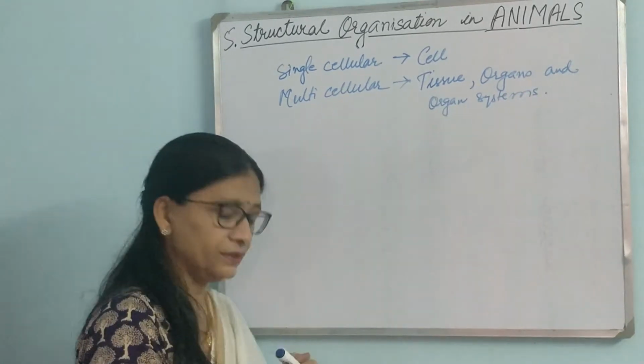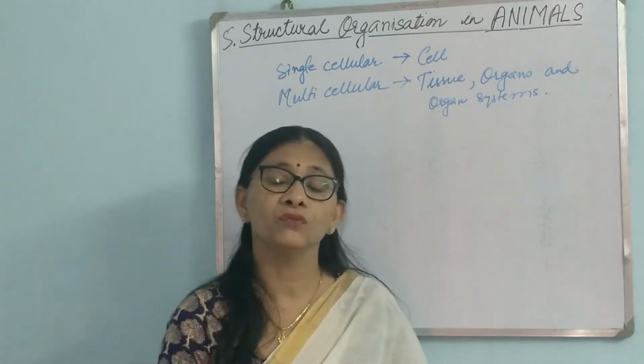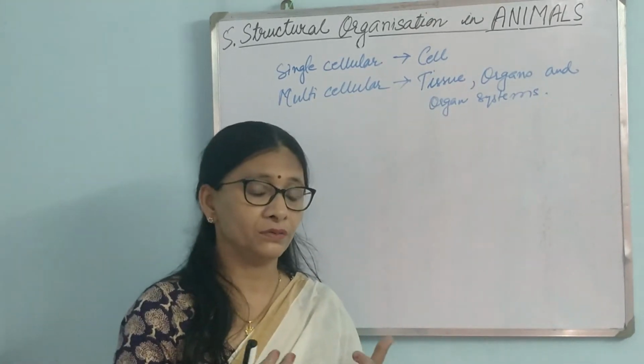For the sole reason that being multicellular, they have to perform a variety of different functions over the single cellular animal.